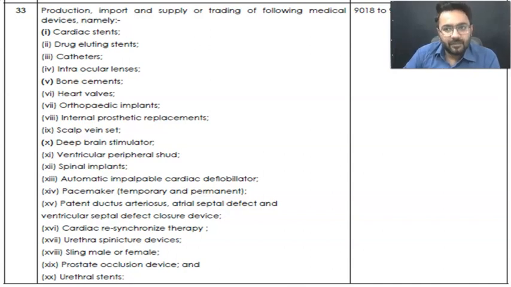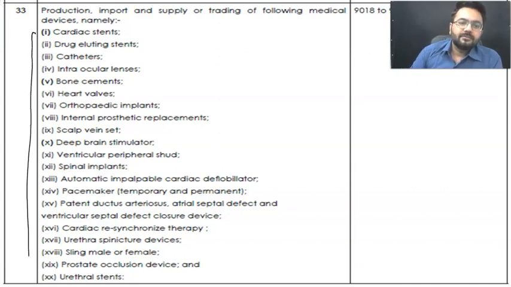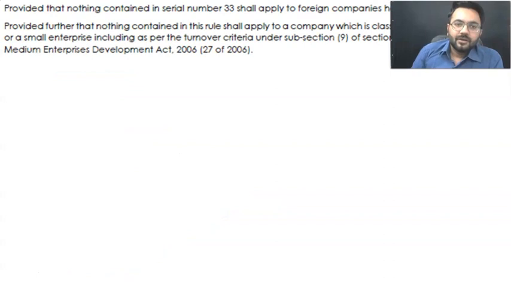See, there is no need to remember this. It is over there in your course. That's why I'm explaining, that's all. Right? Apart from that, these companies are also included. You can go through them as well. Do we need to remember them? No. You don't need to remember anything.